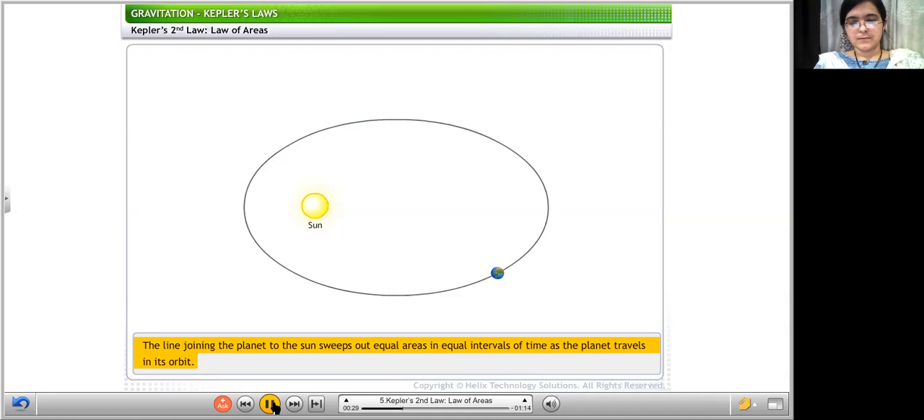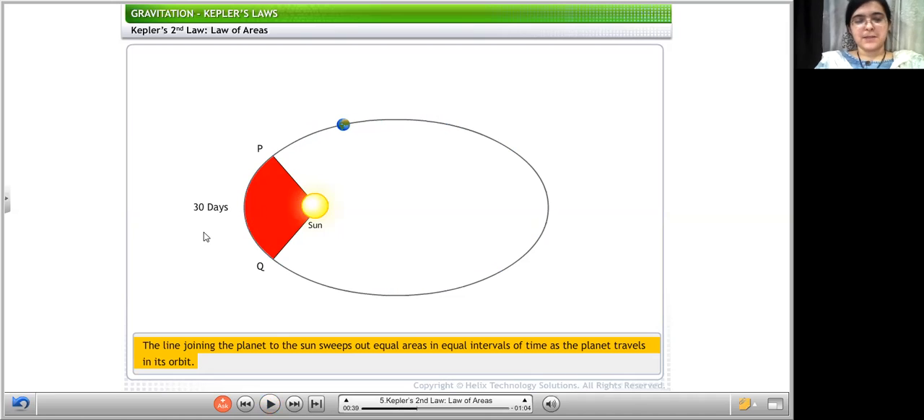Suppose the Earth takes 1 month, that is 30 days, to travel from point P to Q on its orbit. Imaginary lines are drawn from the sun. We have taken time T1 and T2, that means a time interval of 30 days. If from P to Q Earth reaches in 30 days, then the red portion is the area covered. Points P and Q, together with the Earth's orbit, enclose a roughly triangular area.